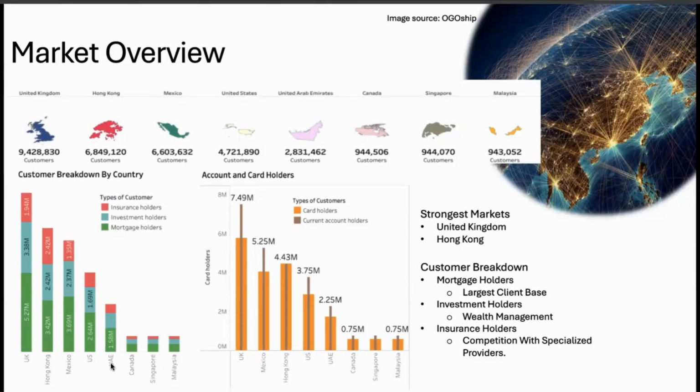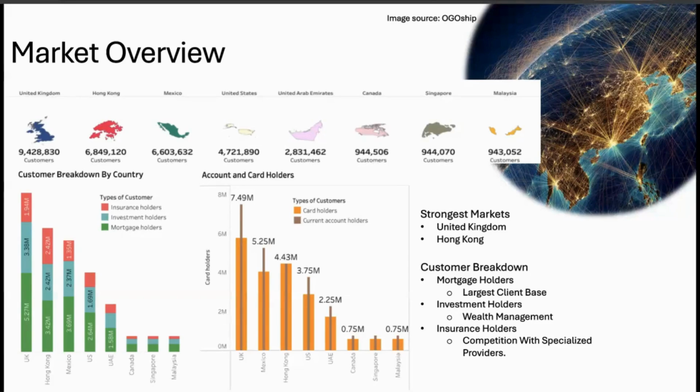We can interpret that this is because many individuals rely on banks for loans of any kind, and mortgages are often the biggest financial commitment consumers make. On the other hand, insurance is the least in demand because of competition with insurance companies. If we take a closer look, Hong Kong is the only market with similar stats on insurance and investment holders, and that can be looked into if insurance companies aren't that competitive in Hong Kong.